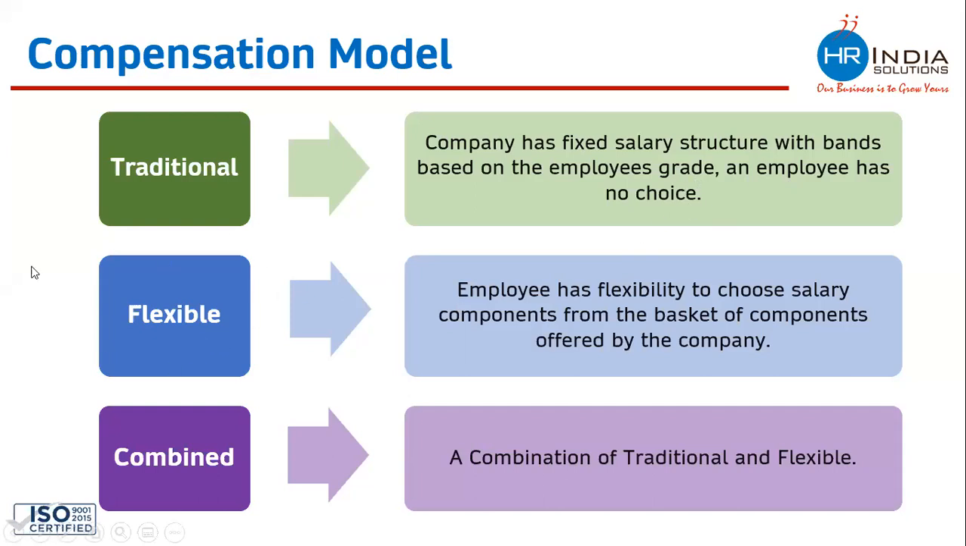Flexible is where the company mostly decides the base pay, and all the allowances are decided by the employee. The combined one is a combination of traditional and flexible, in which the company decides most of the salary and some portion is left to the employee to decide. Right? Now let's take some examples of these compensation models.